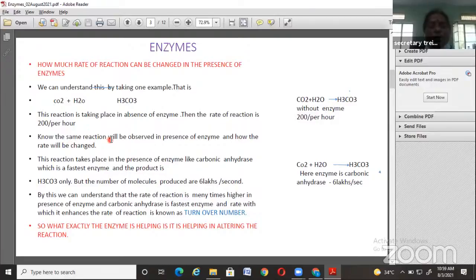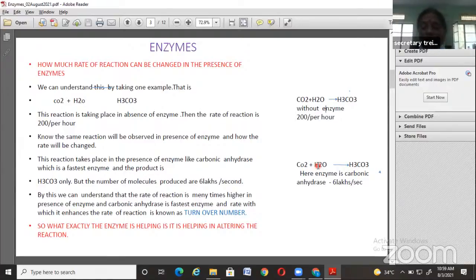Now the same reaction will be observed in presence of enzyme, and how the rate will be changed. Look at this reaction, the same reaction. First we observed without the influence of enzyme the rate of end product. And here, with the influence of enzyme, how will the rate of reaction be influenced?